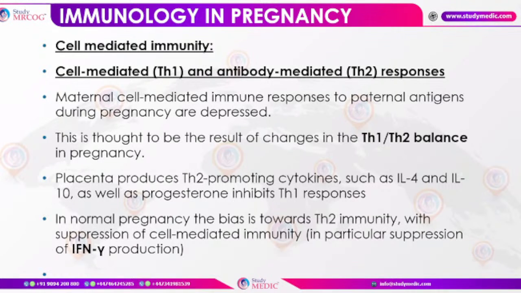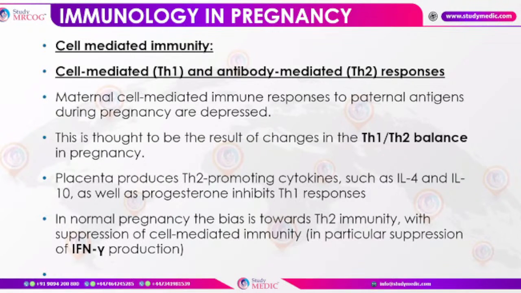This is thought to be the result of changes in the T helper 1 and T helper 2 balance in pregnancy. So this balance between T helper 1 and T helper 2 cells is basically affected. The placenta produces T helper 2 promoting cytokines such as interleukin 4 and interleukin 10, and progesterone inhibits the T helper 1 responses. In normal pregnancy, the bias is towards T helper 2 immunity. So you can remember it this way: T helper 1 immunity is depressed and the bias is towards T helper 2 immunity.